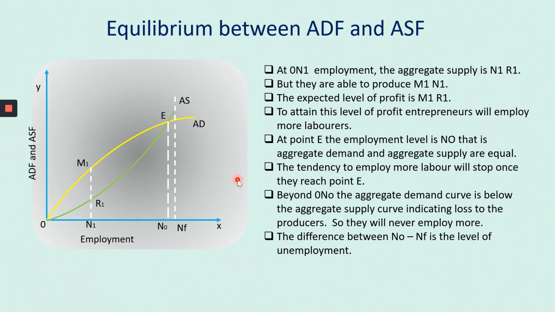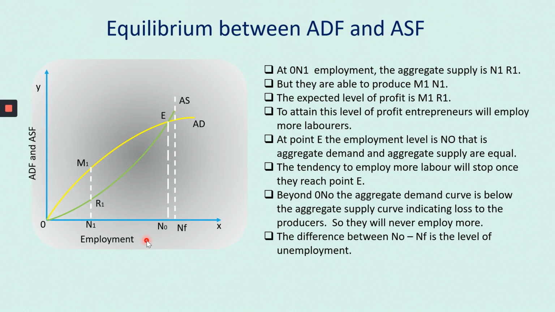Okay, so equilibrium between ADF and ASF. So what approach is this? Aggregate demand, aggregate supply approach. Equilibrium can be found out by using two methods. One method is aggregate demand, aggregate supply approach, and the other one is saving investment approach. So we are going to use only one approach, that is the aggregate demand, aggregate supply approach. Okay.